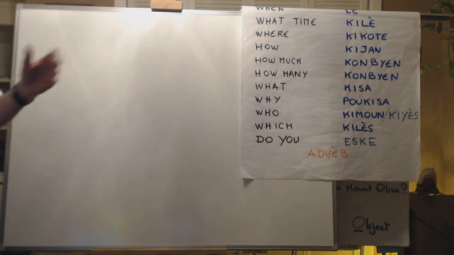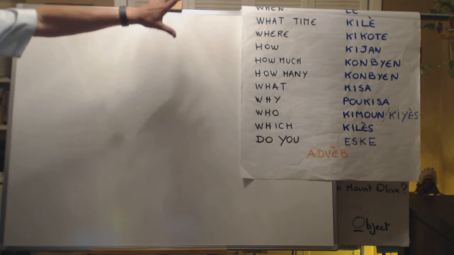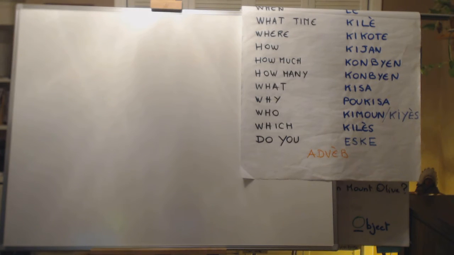We are going to start lesson 5, and we're going to check again. We're going to go through the key questions real quick to see how we can use them, and then we'll talk about ganya that we use most of the time to replace the verb to have. So let's look at the key questions.